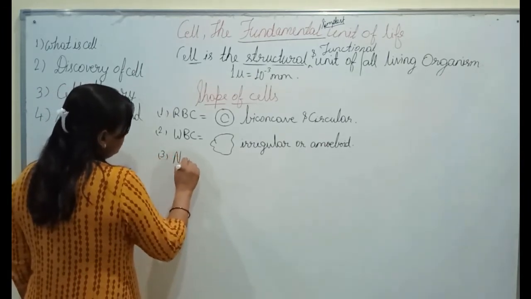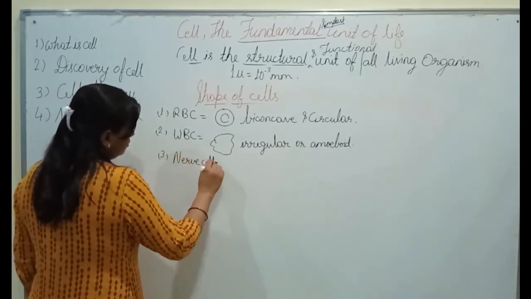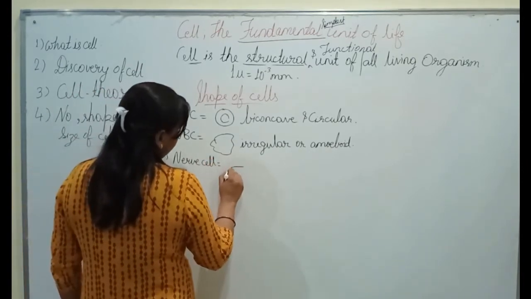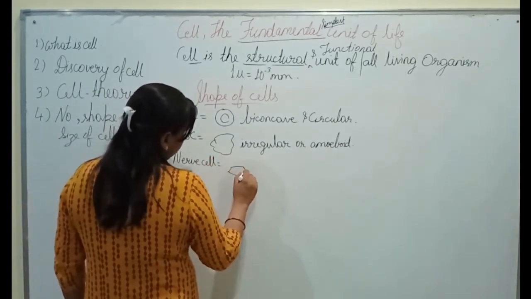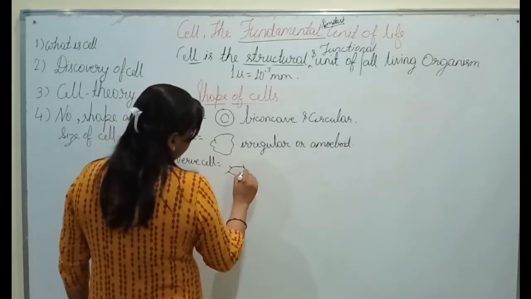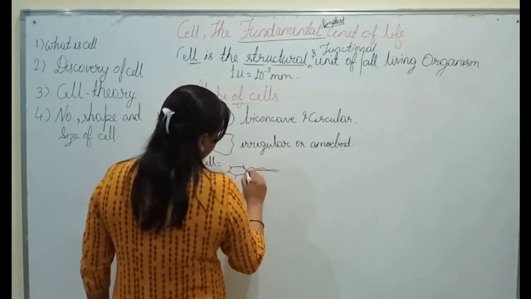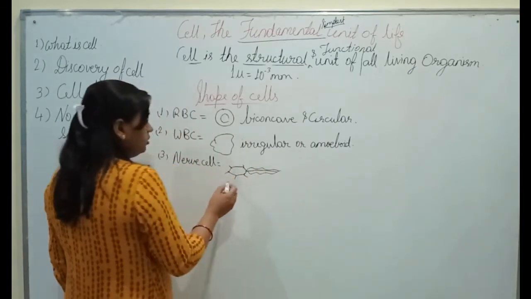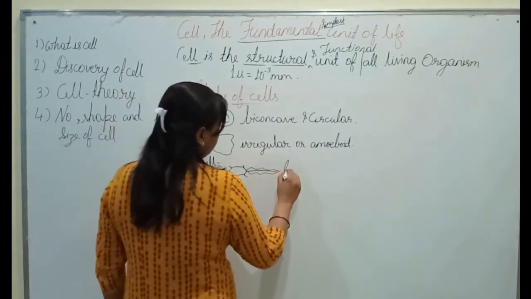If we talk about the nerve cell, it is something elongated. First, its head is hexagonal, and the body is also covered. So it is long and cylindrical.